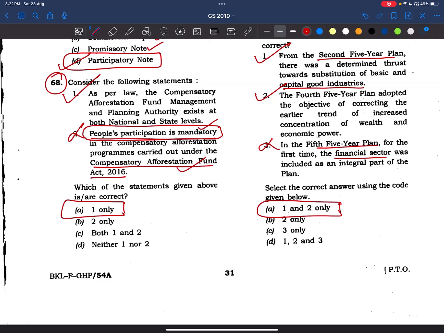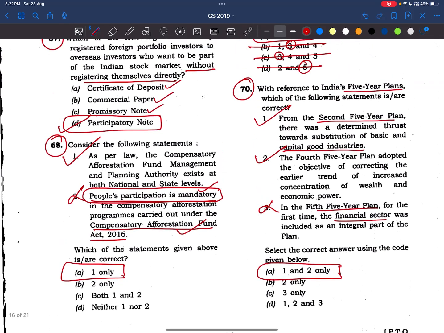Now see, these 5-year plans are not there anymore. Niti Aayog has replaced Planning Commission, but still there are a few questions coming in state PCS exams. Maybe in the recent past, UPSC has not asked about 5-year plans. But let's try to make notes of all 12 5-year plans and their main components, because state exams are also very important for us.